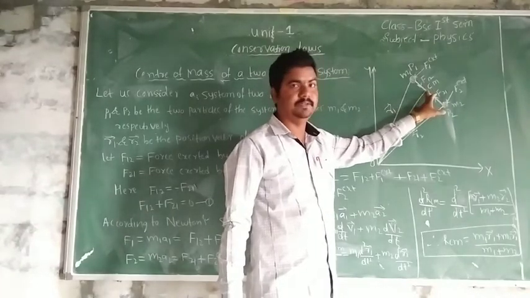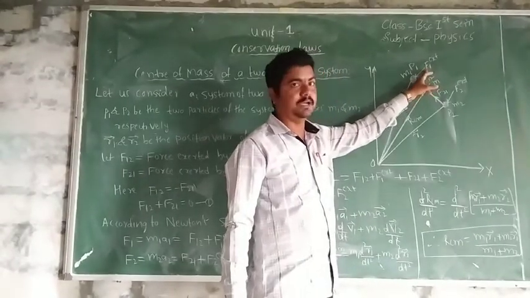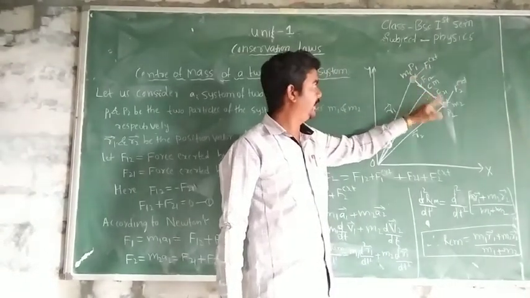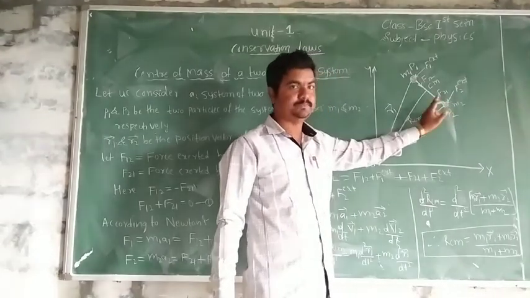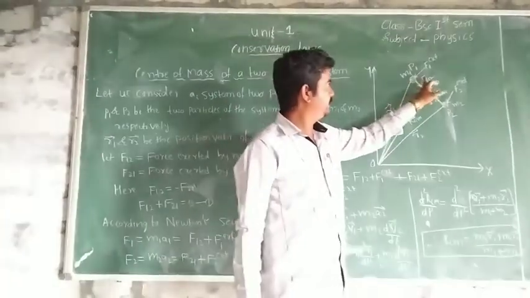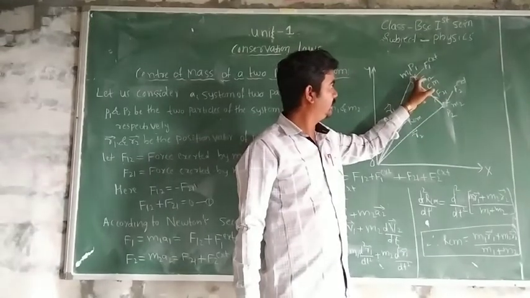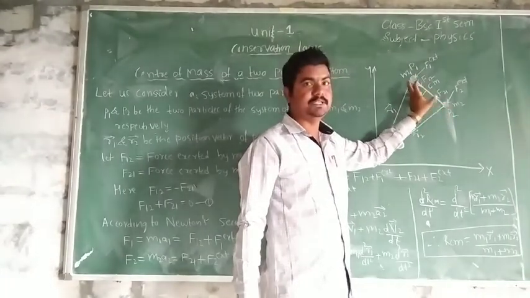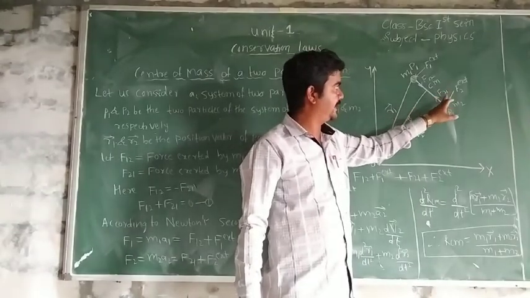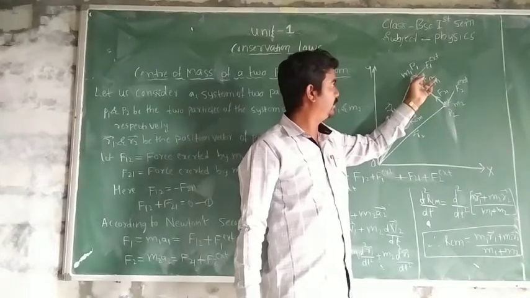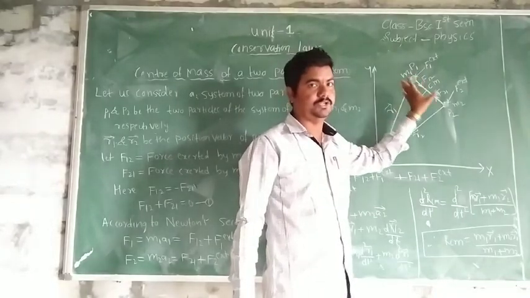is concentrated. Then F1 external is the external force applied to the particle P1 and F2 external is the external force applied to the particle P2. And this F12 is the force exerted by M1 on M2. This is action. And F21 is the force exerted by M2 on M1. This is reaction, according to Newton's third law of motion.